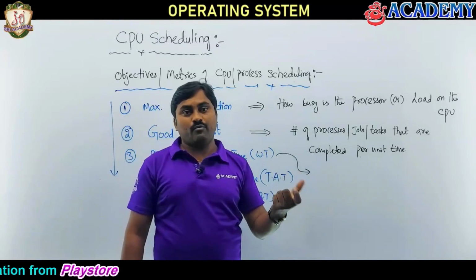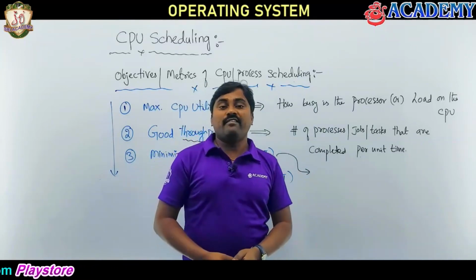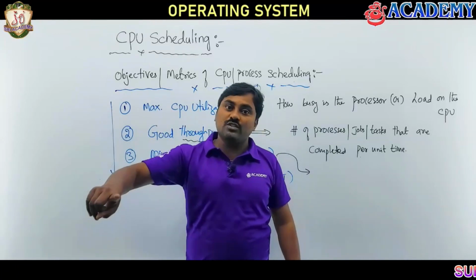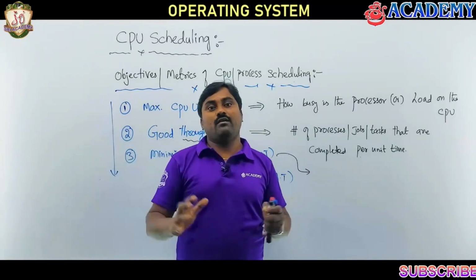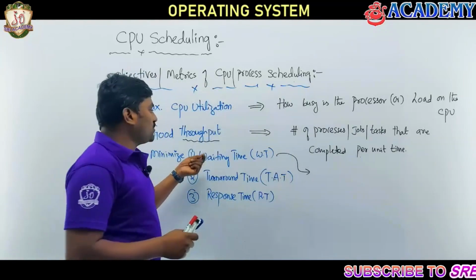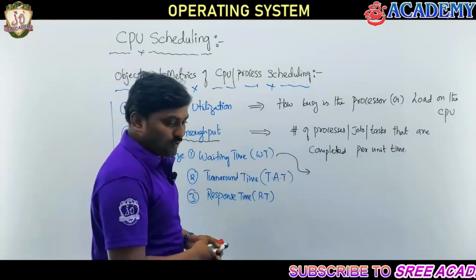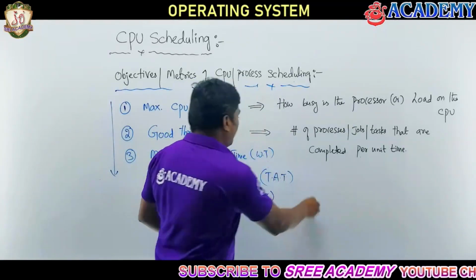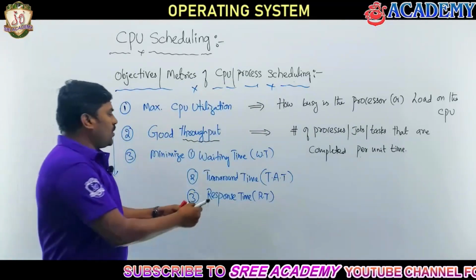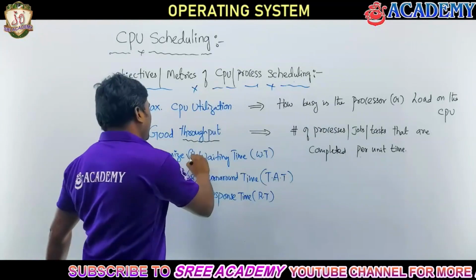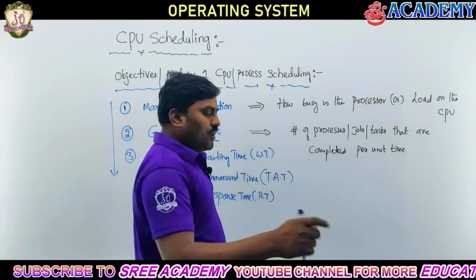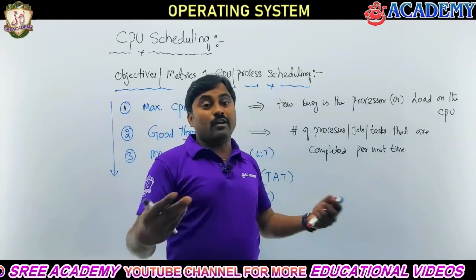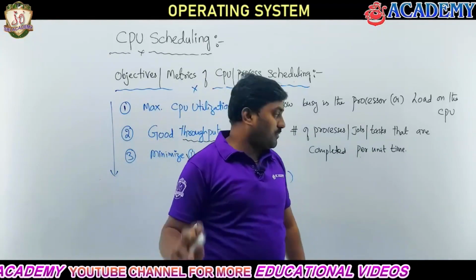Their waiting time should be minimal, meaning there should not be monopolization, where only one process uses the CPU continuously and the others have to wait. So the waiting time of a process should be minimal. That's our criterion. I hope you got the waiting time, and we can discuss it further later. But simply, a process can wait for the CPU, or sometimes wait in the IO state for some resource.